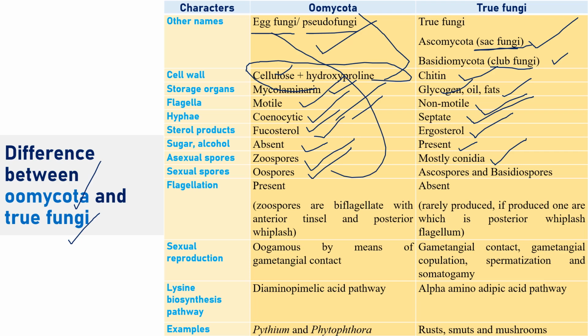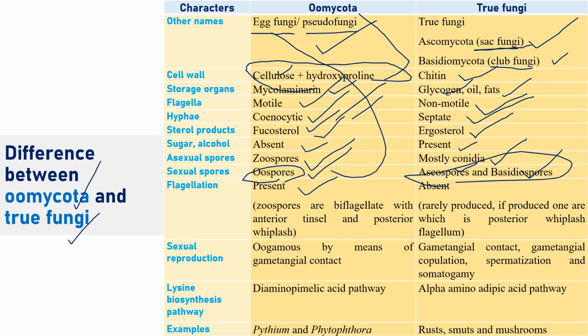Okay, and generally among the true fungi, the Ascomycota group produces ascospores, whereas the Basidiomycota group produces basidiospores. Both spores are haploid. Whereas the oospore is diploid. So the oospore is a diploid resting spore, whereas ascospores and basidiospores are haploid and non-resting spores. When it comes to flagellation, generally flagellation is present. That's why we discussed it, right?